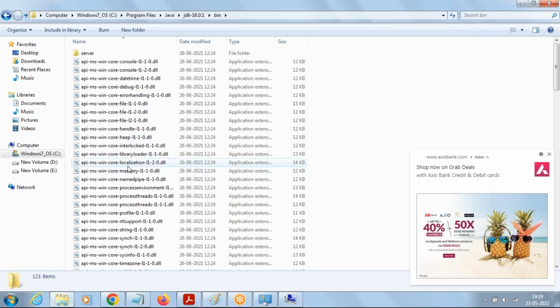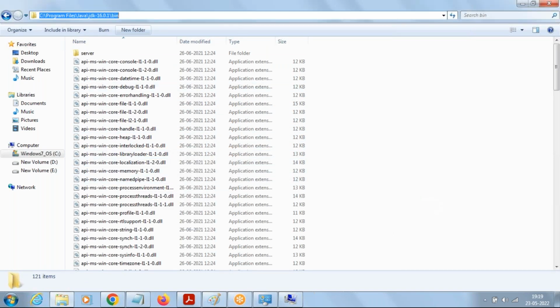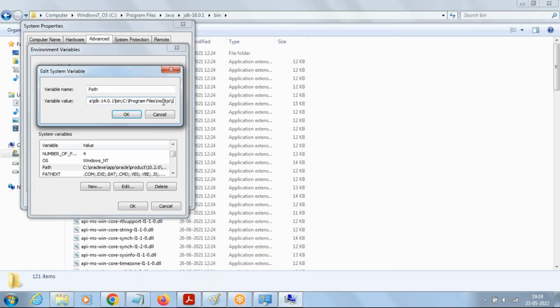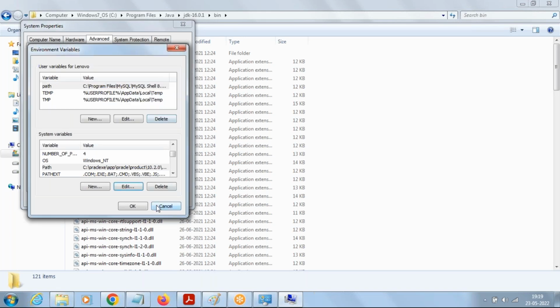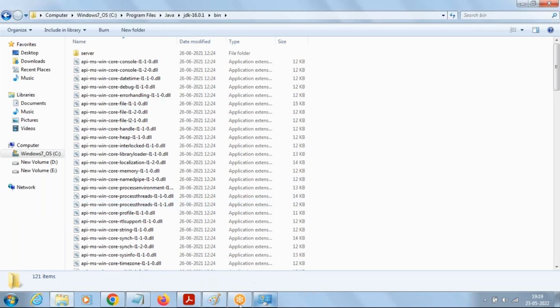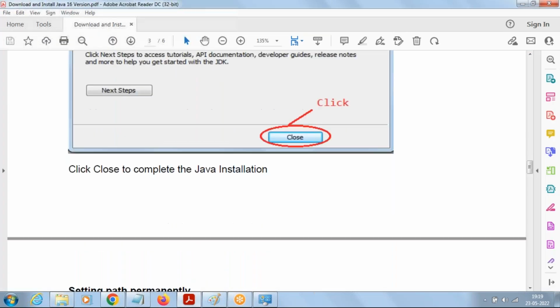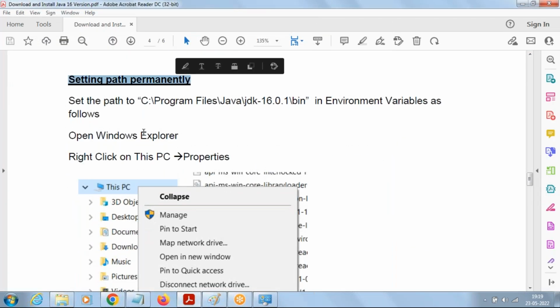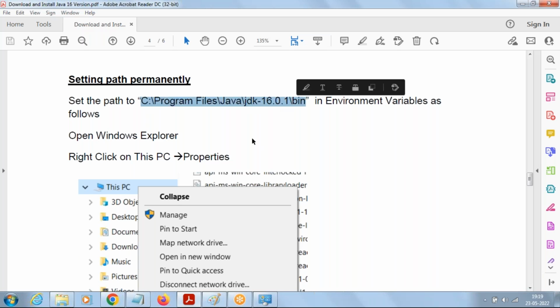Why the bin folder? Because the java and javac commands are located in the bin folder. So copy the address up to the bin folder and paste it at the end. At the end, keep a semicolon, paste it and say OK button. That's it. That completes the setting. I've already done it, and you can find the same thing in the document also.